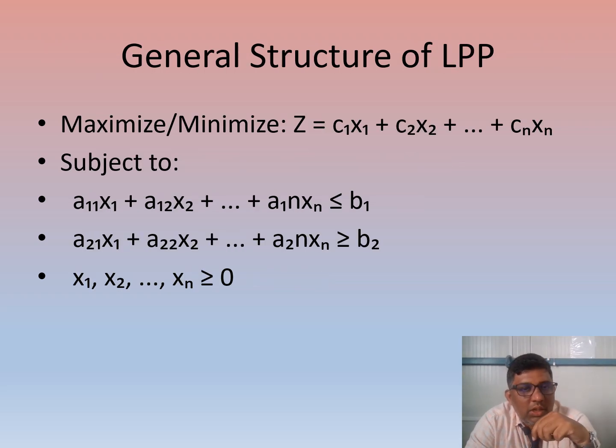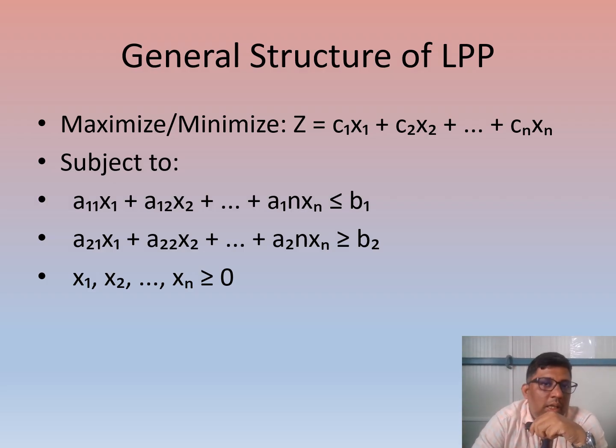Coming to the general structure, this is going to be asked in your exam for 4 to 5 marks maximum. You have to construct the general form of that. General form means, as we already told, the LPP, the linear programming problem, has equations set in a linear way only. I already told the three components here. It should consist of decision variables, an objective function, constraints, and non-negativity equations. If you want to formulate any problem, all these things should be there.